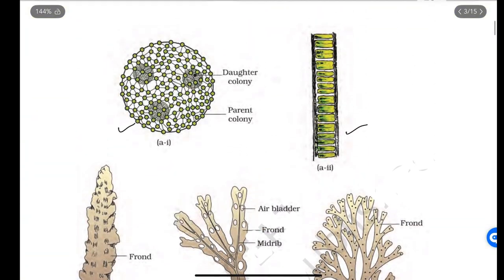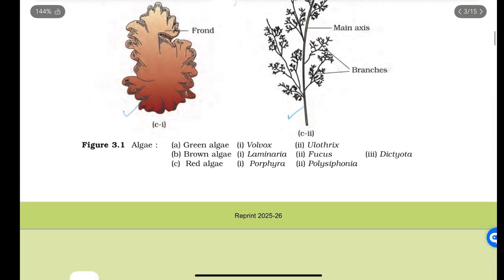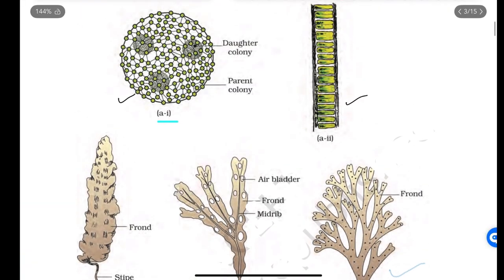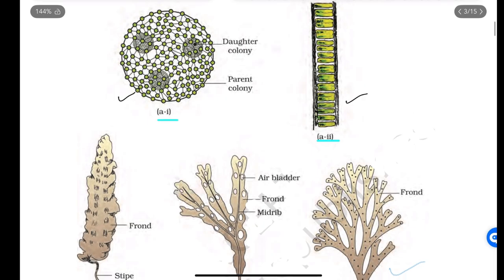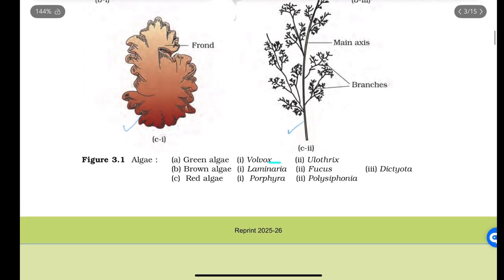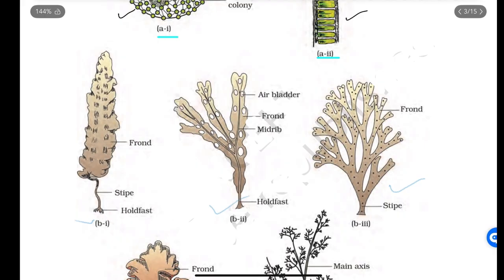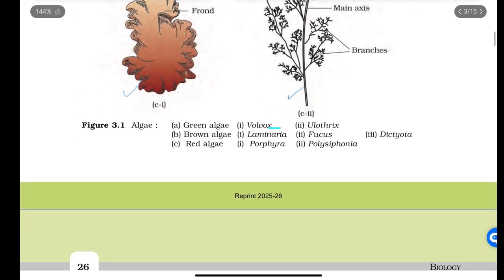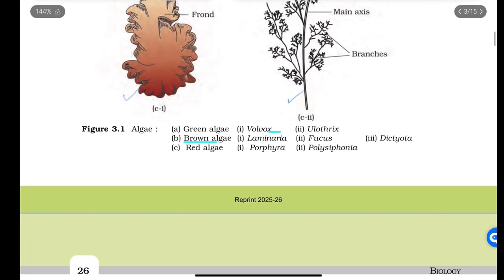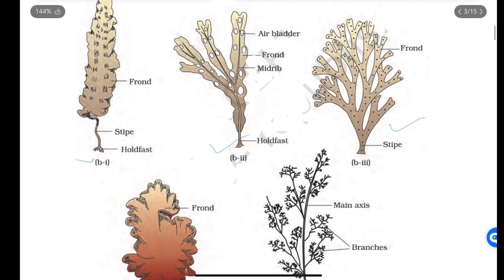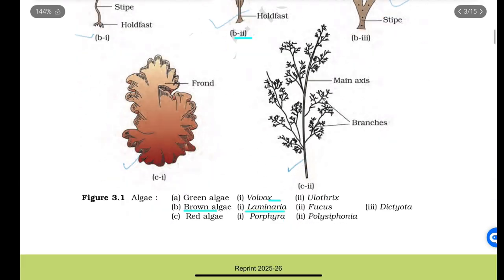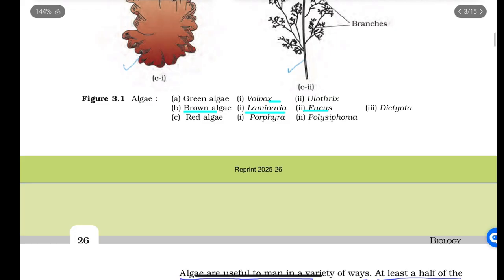Here is the picture of Volvox. It is a picture of Ulothrix. It is the picture of brown algae, Laminaria. This is the picture of Fucus.